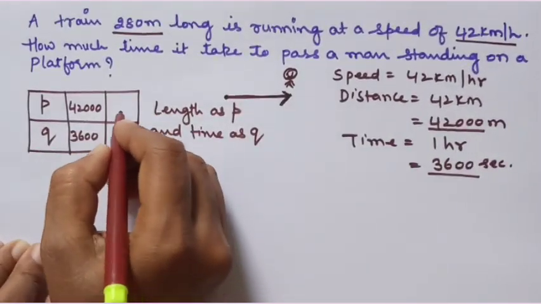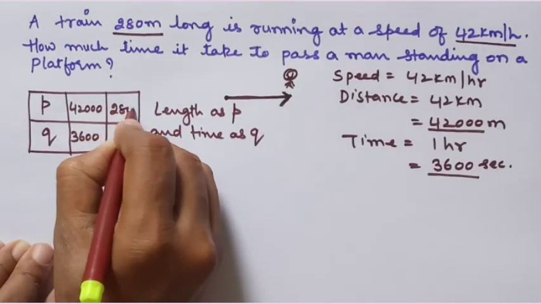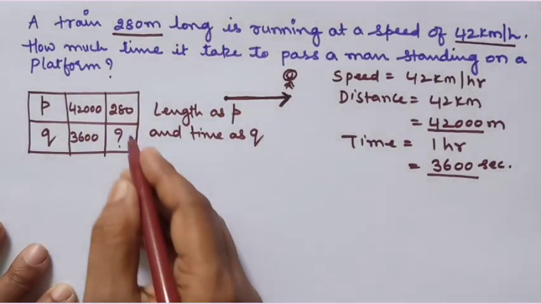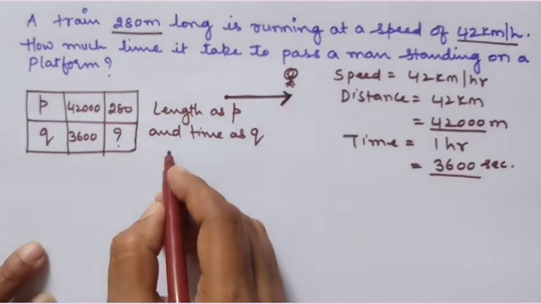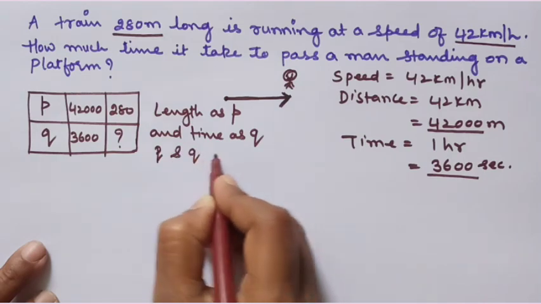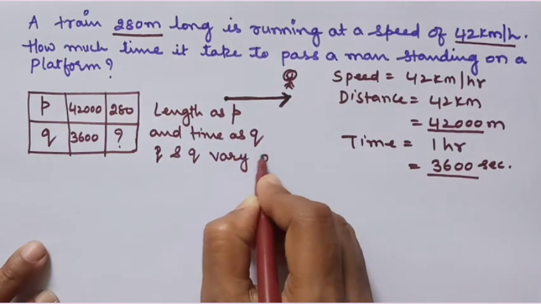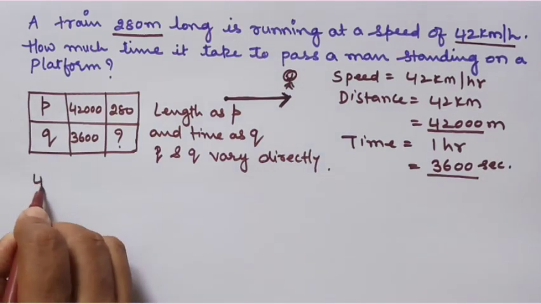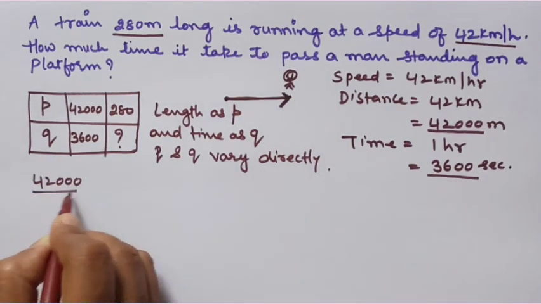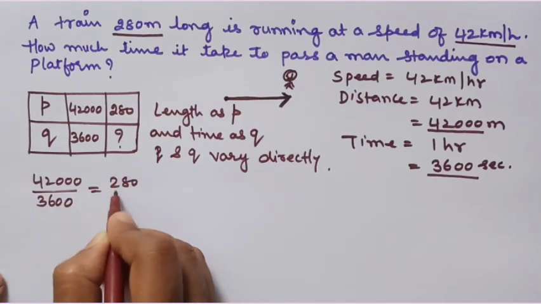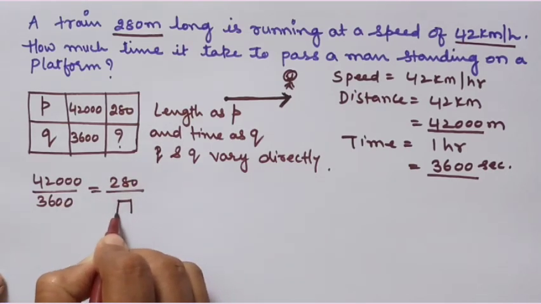Now if you need to cover 280 meters, how much time will it take? Now this is the case of direct proportion. So P and Q vary directly. That means 42,000 by 3600 will be equal to 280 by your unknown number.